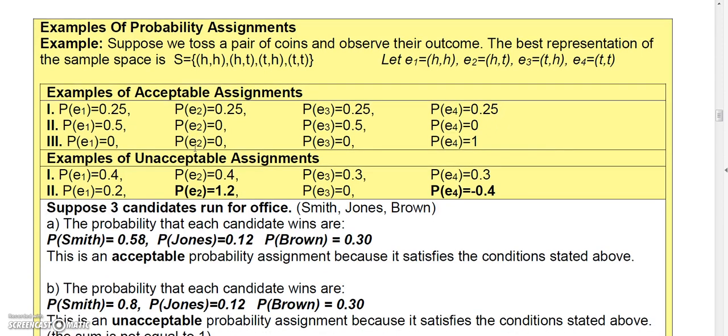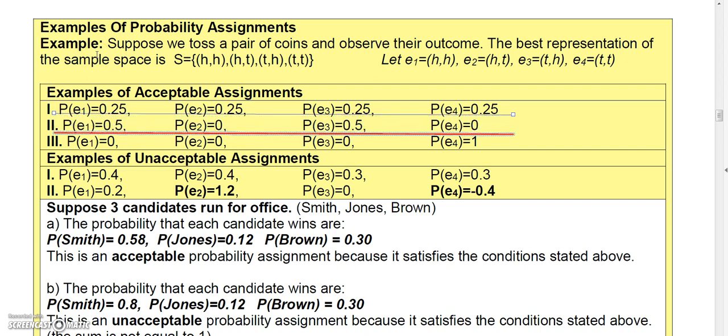Let me show you some examples of some probability assignments. Let's go back to the example where we toss a pair of coins. So we have the sample space here of these 4 possible outcomes: head, head, head, tail, tail, head, or tail, tail. Some acceptable probability assignments would be this one here, because here we're just letting the probability of each one be 1/4, and they satisfy the two conditions. They add up to 1, and they all fall within the range that we need.